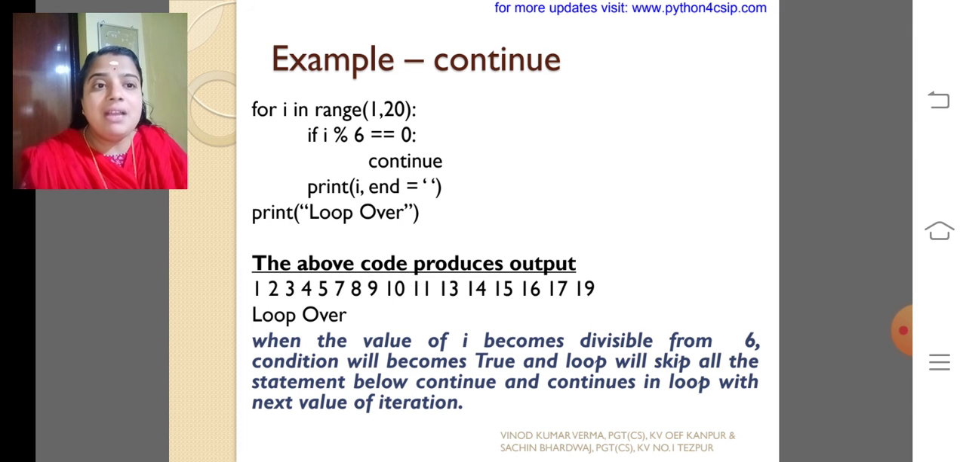When the value of i becomes divisible by 6, the condition becomes true and the loop will skip all the statements below continue. That is, after continue, if there is any statement, it will be skipped and the loop continues with the next value of iteration. I think you are all clear about how to use continue in Python.